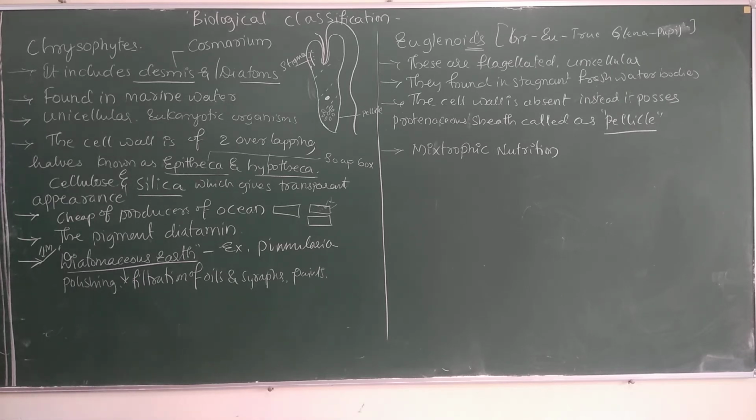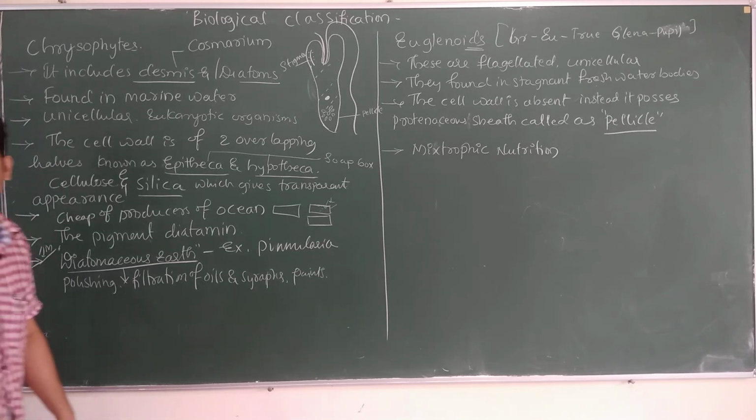Mixotrophic nutrition is nothing but a combination of autotrophic and heterotrophic nutrition.